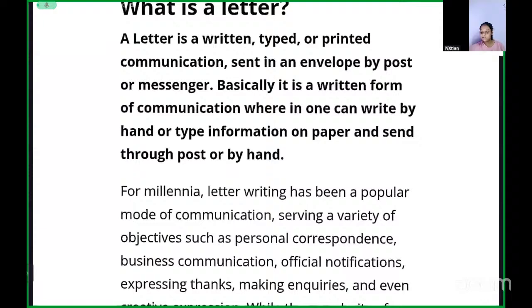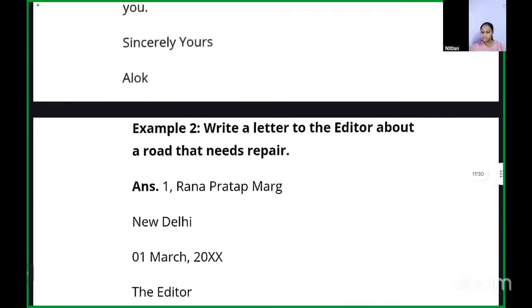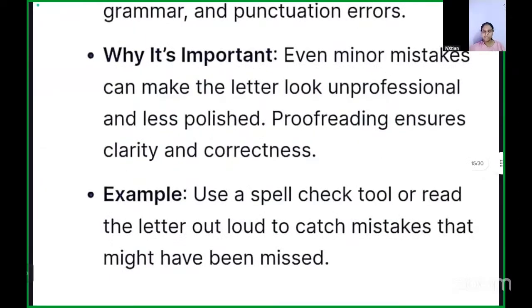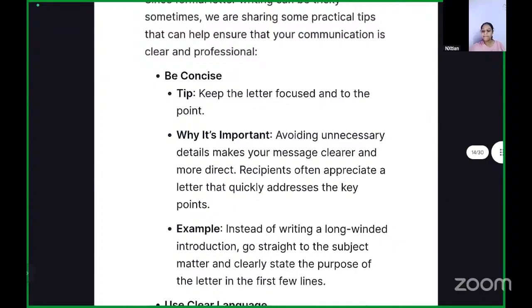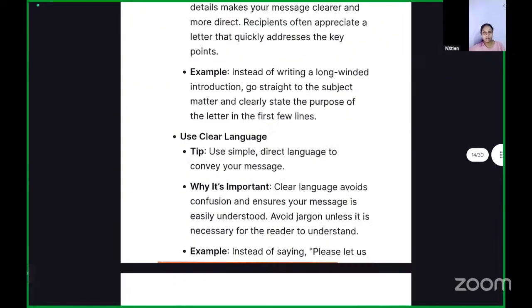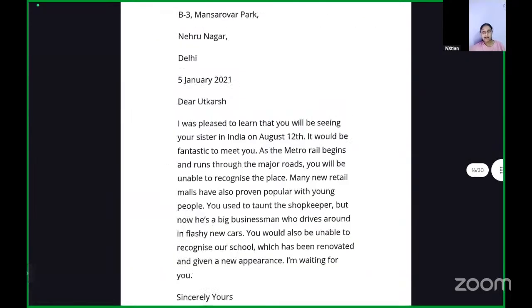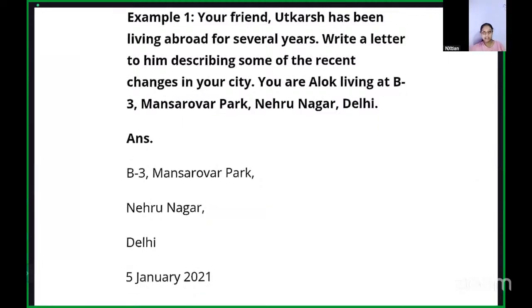I sent the notes to you all. I sent all the notes to you. We did the tips for letter writing. So I was doing this example with you all. And this is an example of an informal letter.